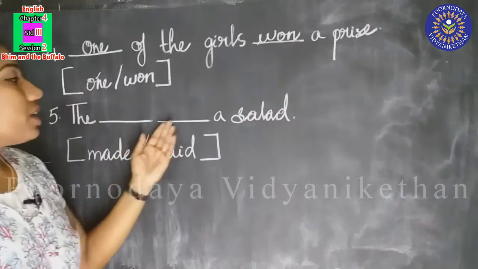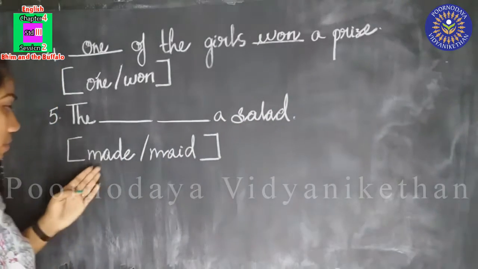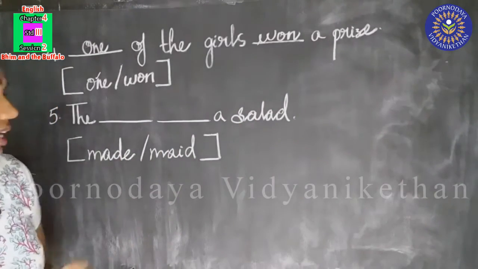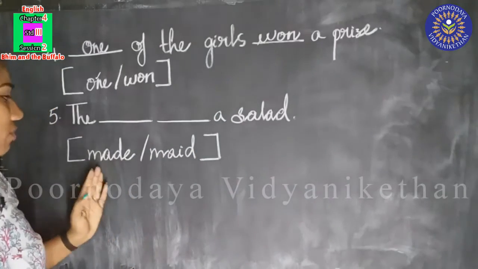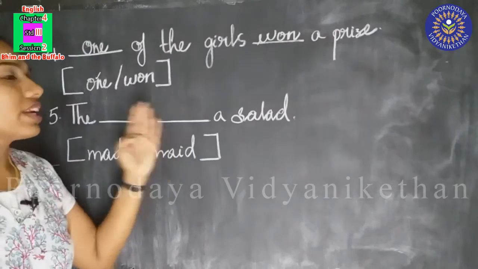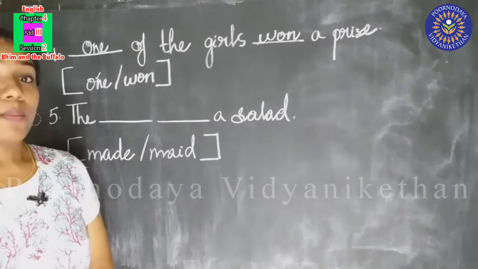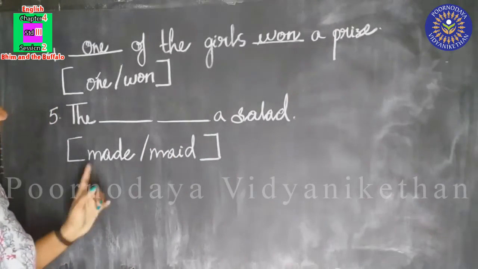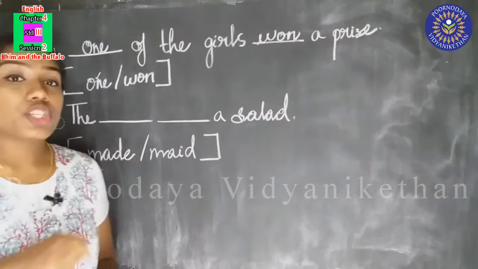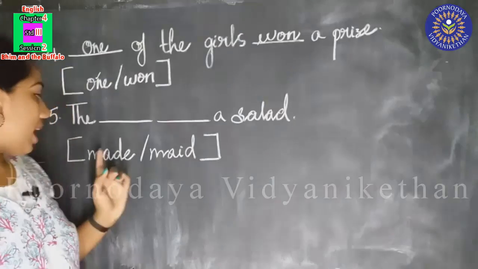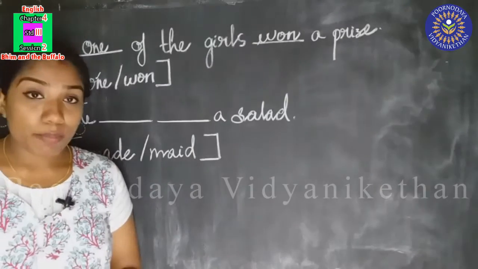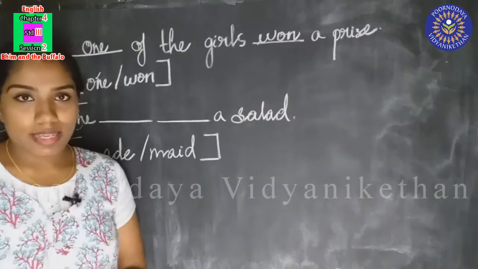The dash dash a salad. Maid and maid. So, the maid made a salad. Can you tell me which maid will come here and which maid will come here? Maid means M-A-D-E. Maid means to make something, to prepare something. Okay. M-A-D-E. Maid means to prepare something.